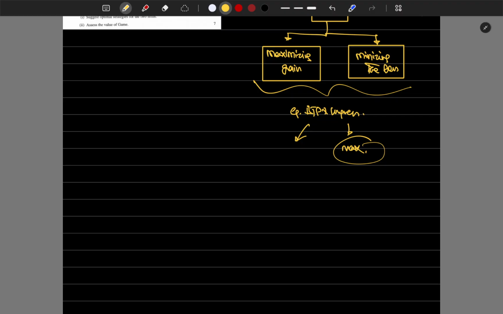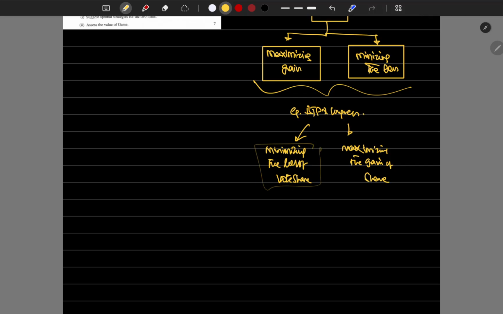Their mindset will be minimizing the loss of vote share. Minimizing the loss of vote share is the BJP mindset. The Congress mindset will be maximizing the gain of vote share.